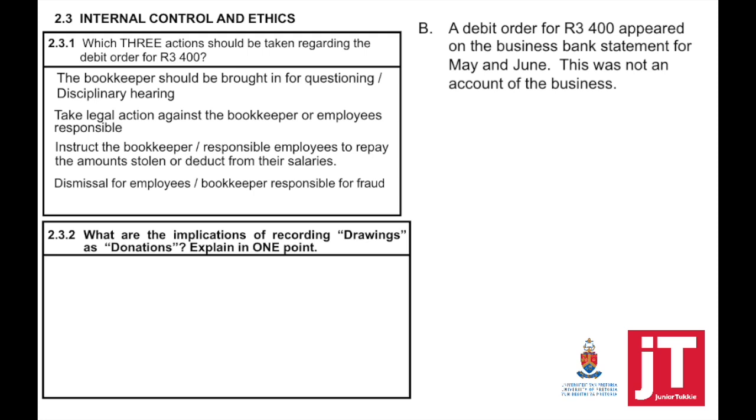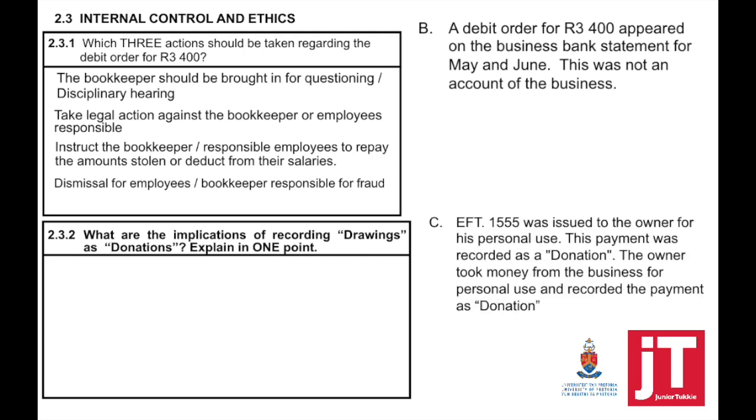Number 2.3.2, what are the implications of recording drawings as donations, and explain 1 point. So the EFT was issued to the owner for his personal use. This payment is recorded as donations. Remember that the business entity rule says that the personal finances of the owner must be kept separate from the business.